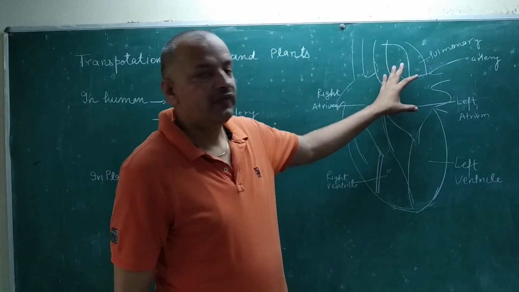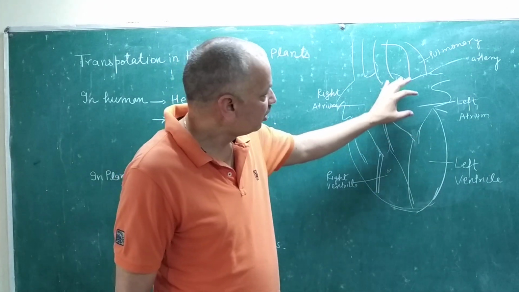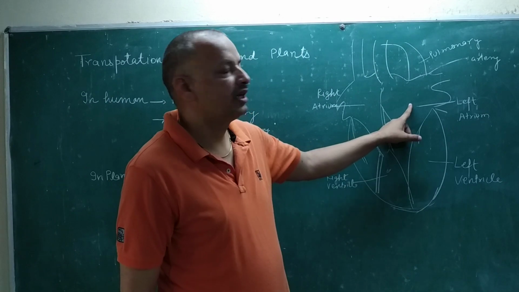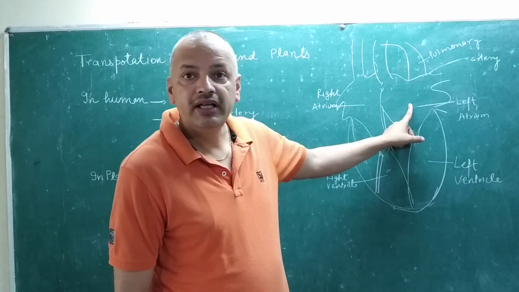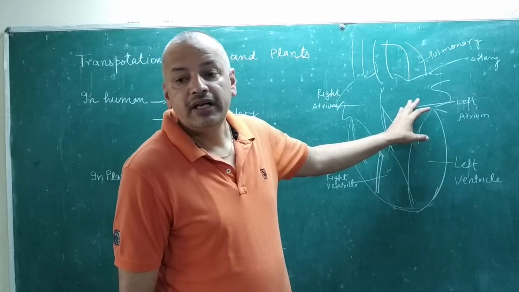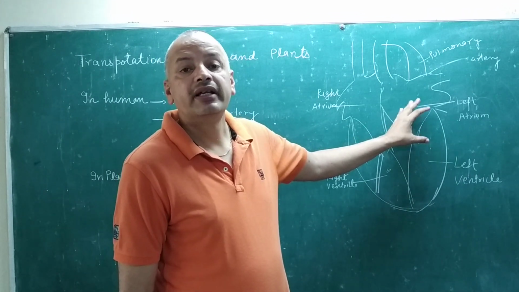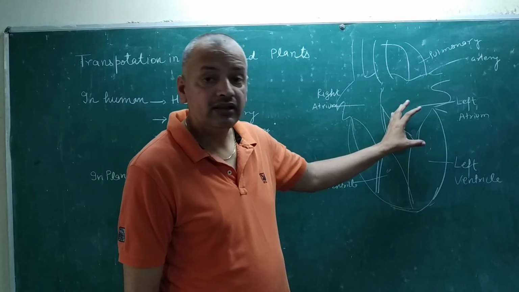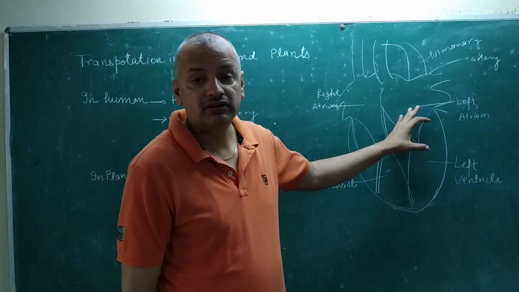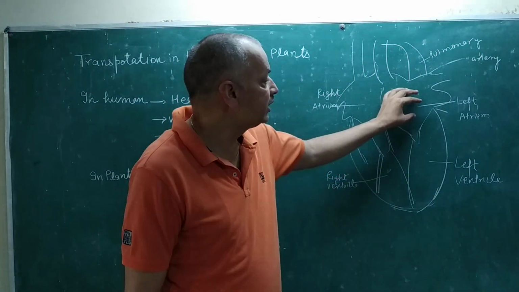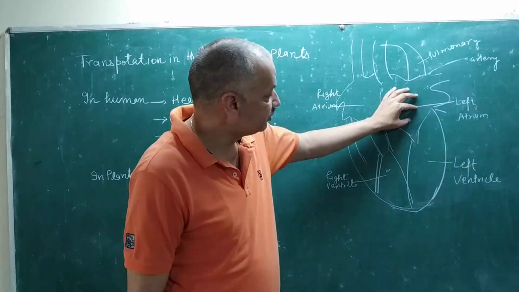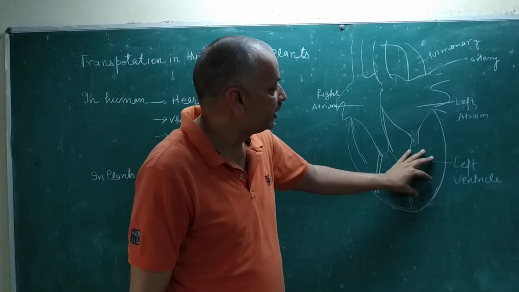Oxygenated blood comes from the lungs into the left atrium. At that time the left atrium relaxes, and that relaxed position helps to receive blood from the lungs. After receiving blood, it contracts, and contraction helps to transfer the blood into the left ventricle.